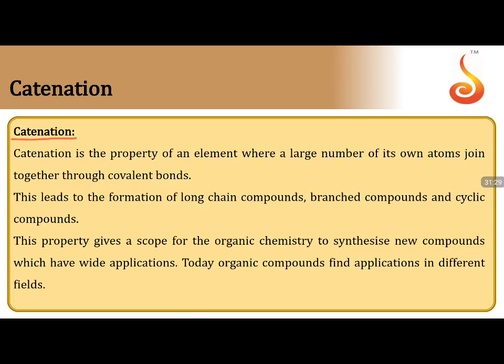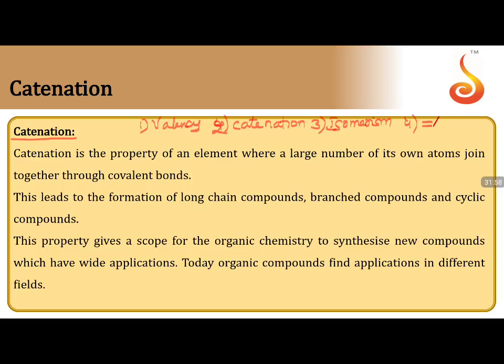Catenation. Why does carbon show such a huge number of compounds in a small span of time? Because of many points. The first one is valency; it shows perfectly a valency of 4. The second one is catenation. The third one is isomerism. And the fourth one is multiple bond formation.